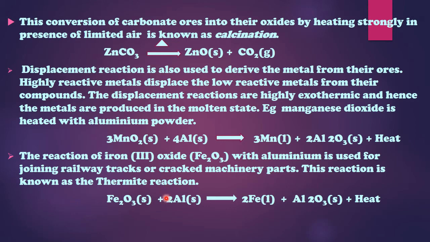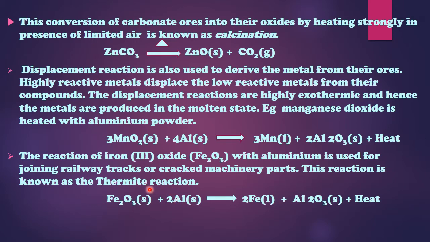In the reaction you can see it's written S. S means solid. So solid ferric oxide is taken plus solid aluminium. You can carry these two things easily, because in powdered form you can carry them in a small container, no problem regarding that.